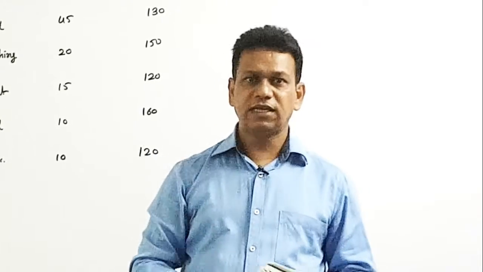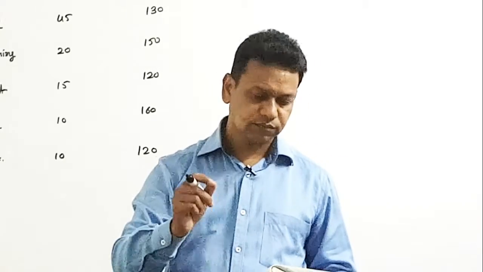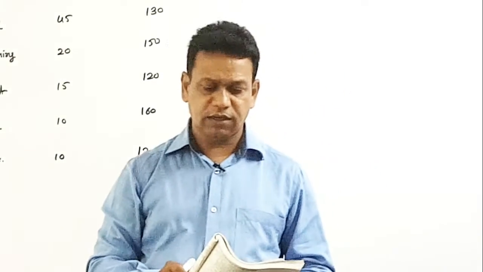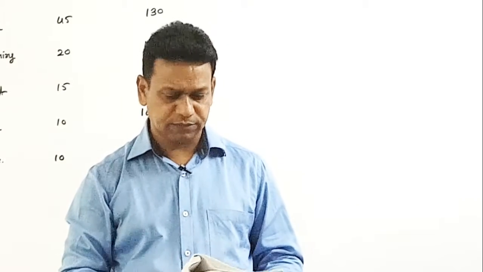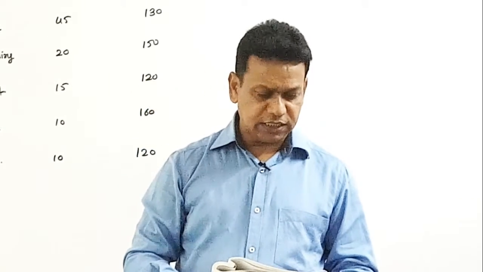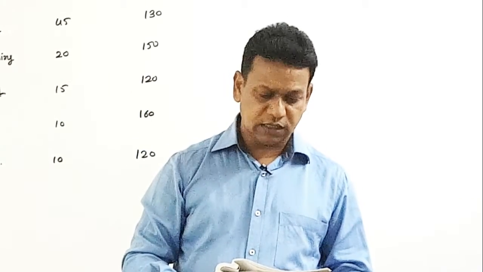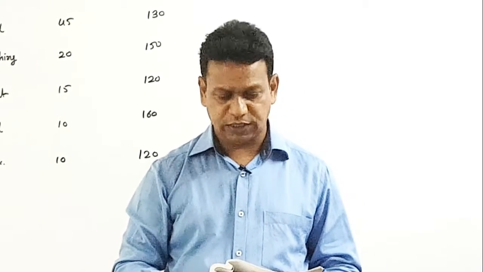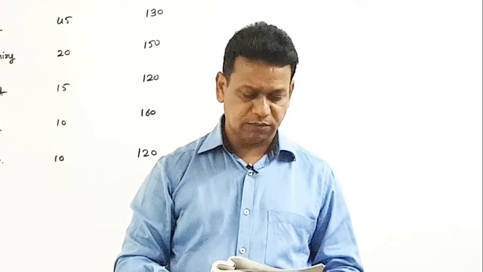But this time the data is available in this manner. The following data are obtained from the budget inquiry of middle class families. State the changes in the cost of living in the current year 2015 with respect to the base year 2014 by finding the index number.